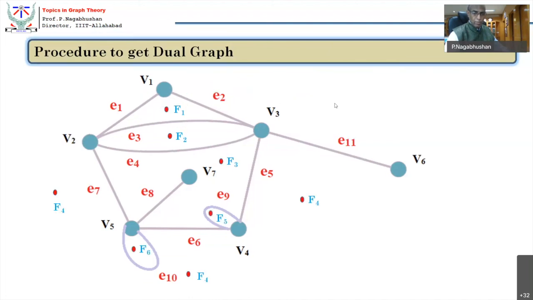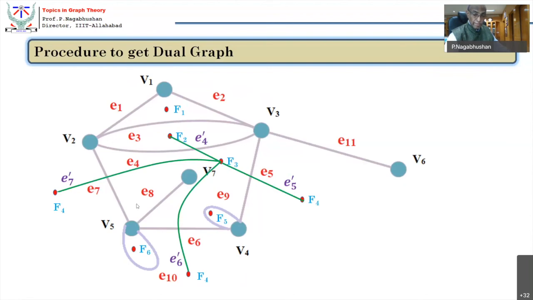Now let us see what is the dual segmentation with F3. F3 connects F2 by cutting E4, E4 dash. F3 can cut E5, connect F4, E5 dash. F3 again can connect to F4. Of course, I could have shown it here also. So F4 cutting E6, and F3 connects to F4 by cutting E7, E7 dash.